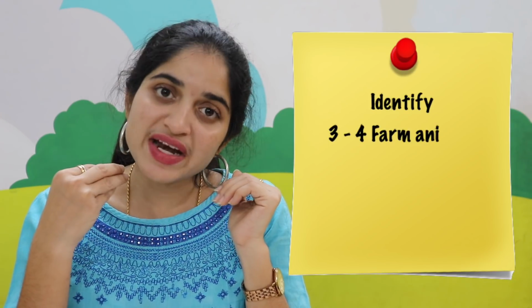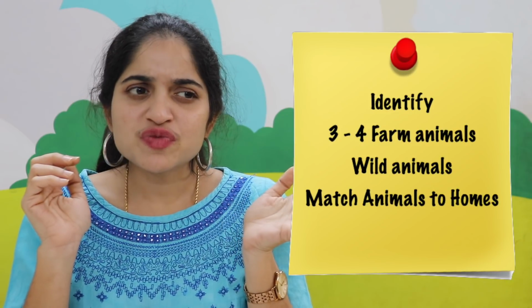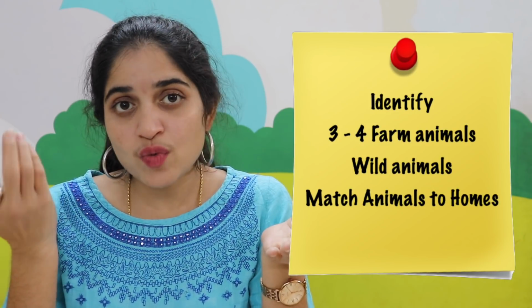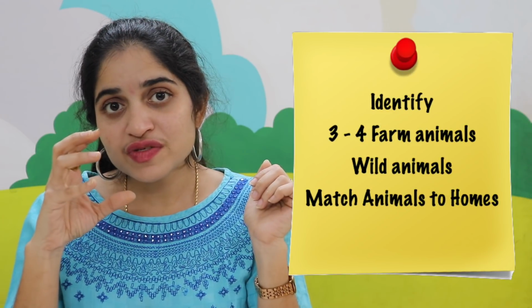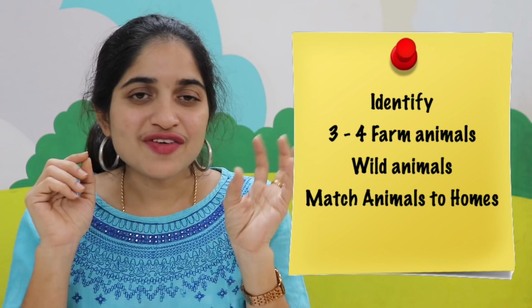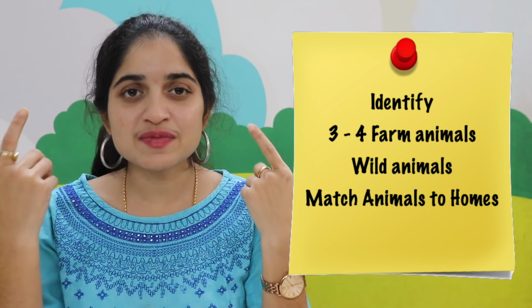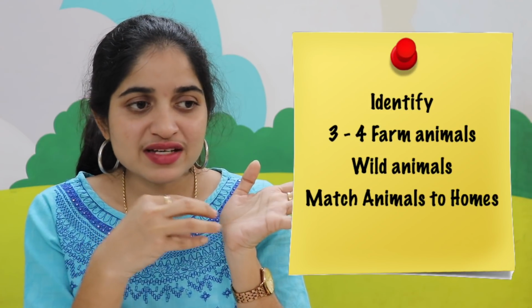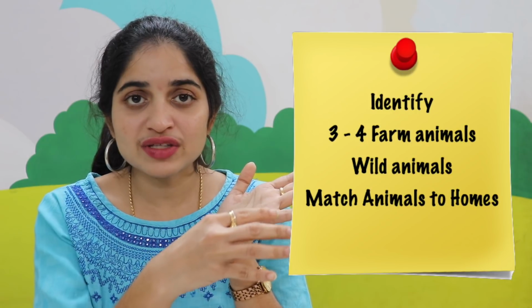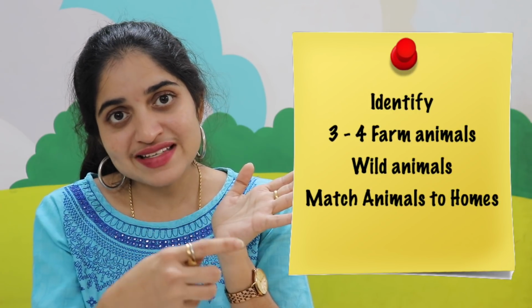Now they also should be saying about at least 3 to 4 farm animals. Identifying again, they should identify. When you show one animal, they should be able to say if it is a farm animal or if it is a wild animal, where it lives in the forest or in the farm. And they should associate, in the sense like match farm animals with their homes. They don't need to say it by thinking by themselves, but yes, when you show them a set of pictures, like for example, if there is a cow here and there are different houses on the other side, then they should be able to match where the cow stays, like in the shed.